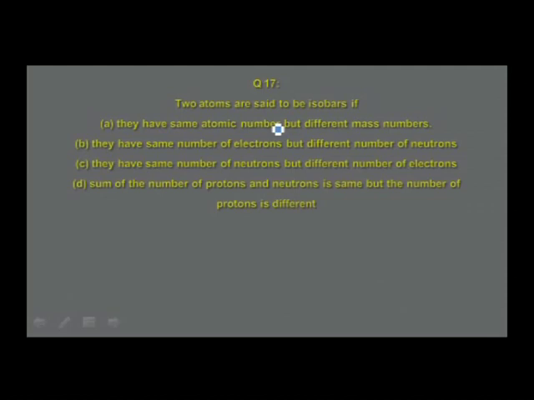Two atoms are said to be isobars if they have the same atomic number but different mass numbers. They have the same number of electrons but different number of neutrons. They have the same number of neutrons but different number of electrons. Sum of the number of protons and neutrons is the same, but the number of protons is different.